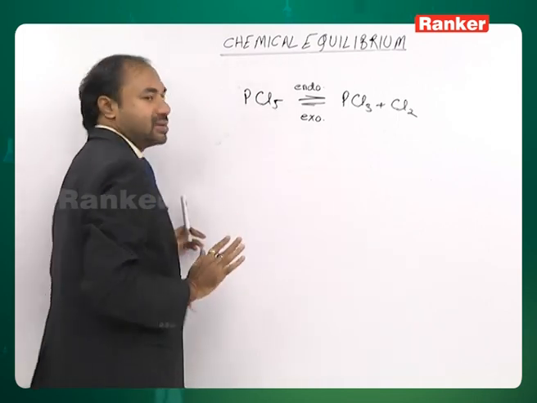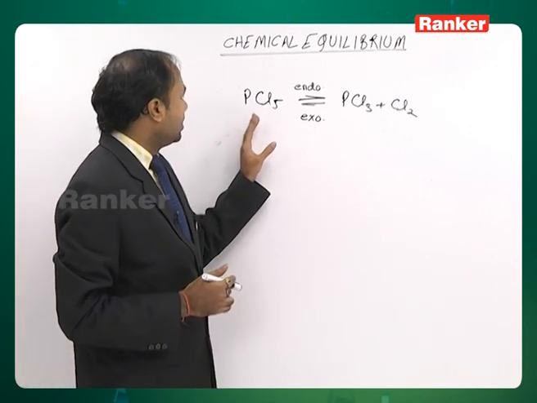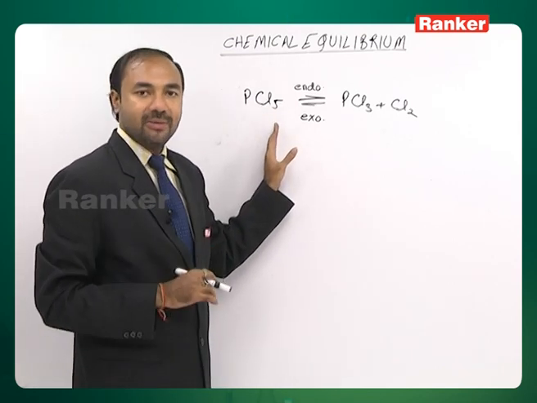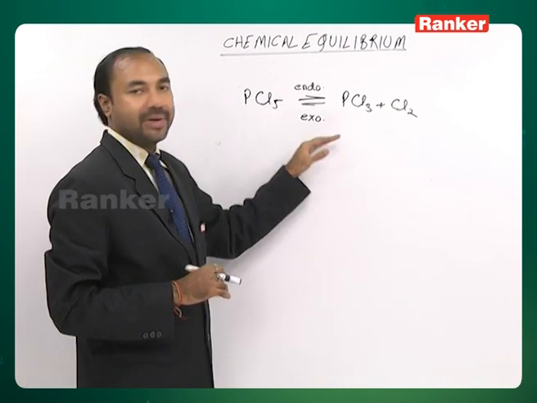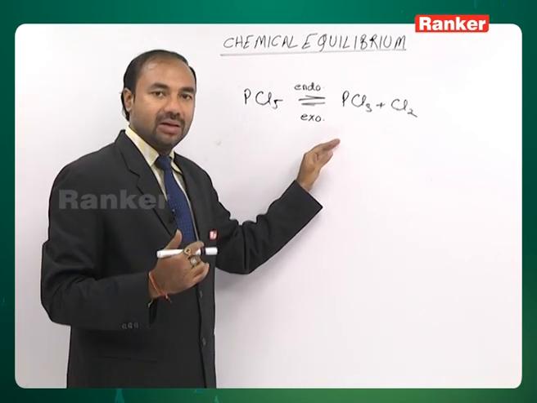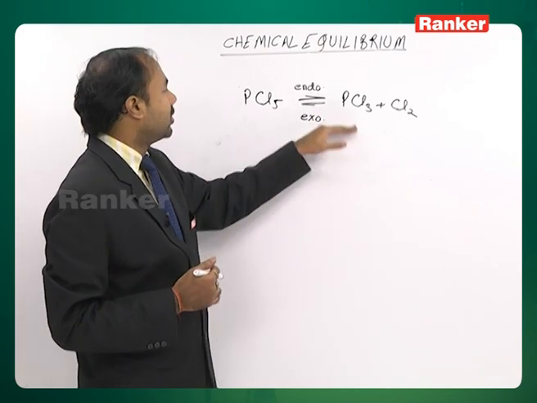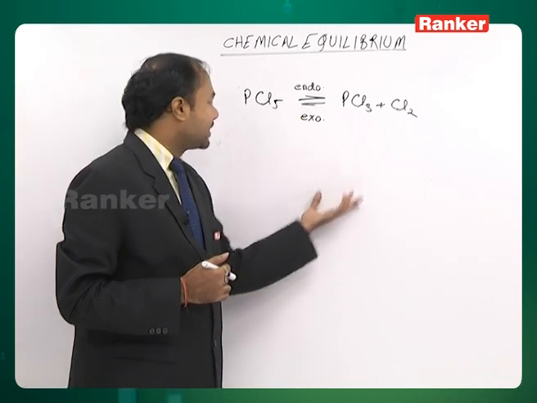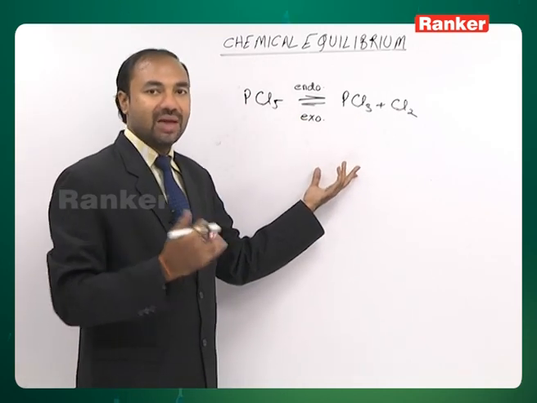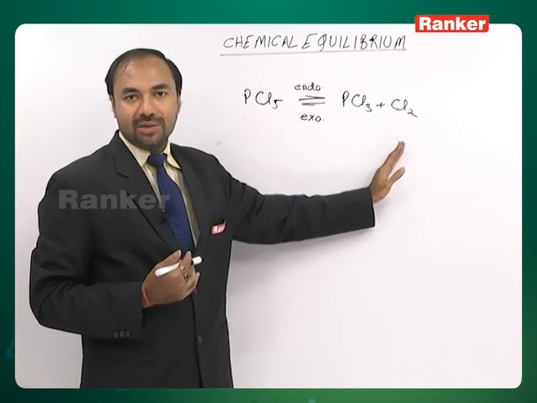Now, what does Le Chatelier's principle say? Simply, the theoretical principle says that if you increase temperature, equilibrium shifts in that direction where the reaction is endothermic. Means in this particular case, if we heat it, if we give it energy, then equilibrium is going to shift in forward direction.